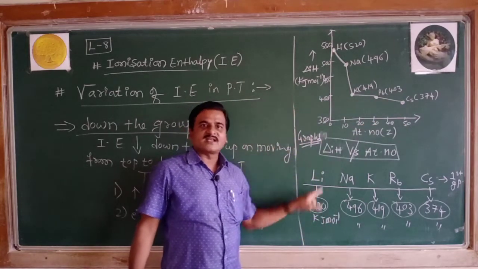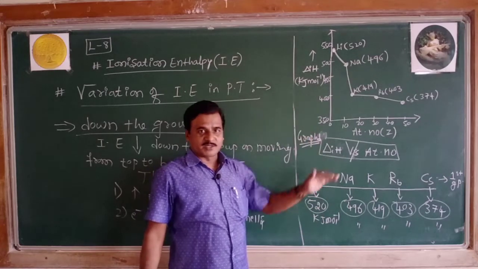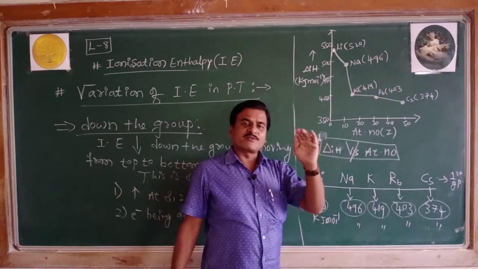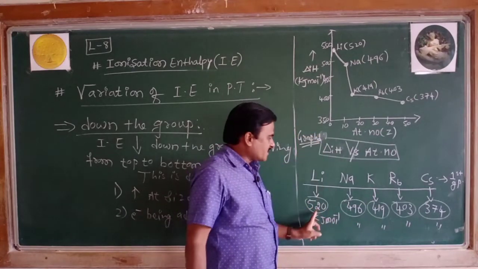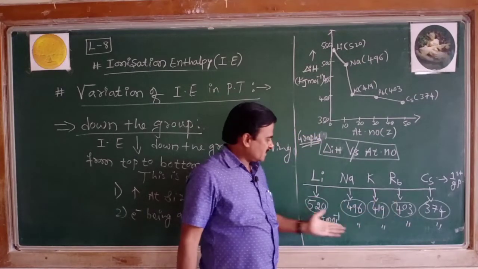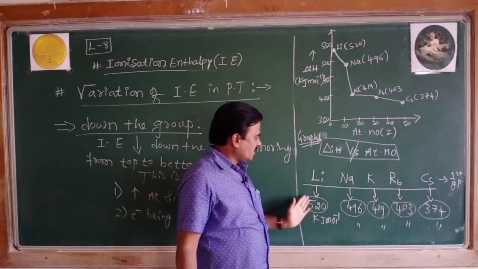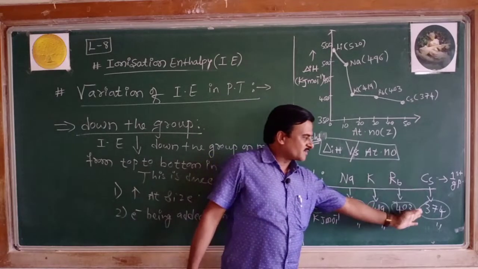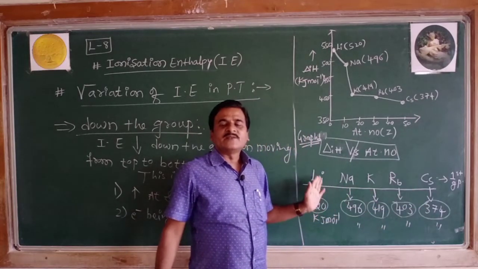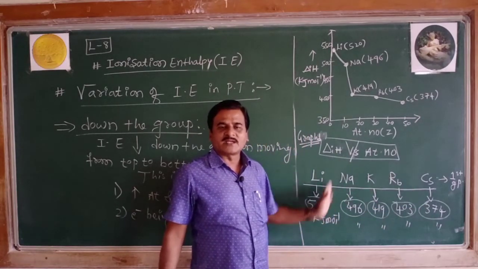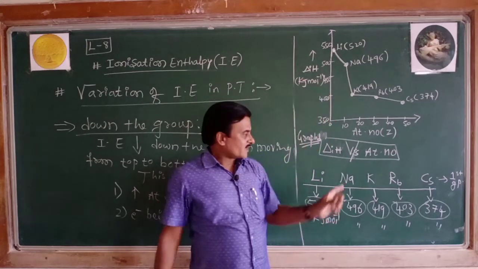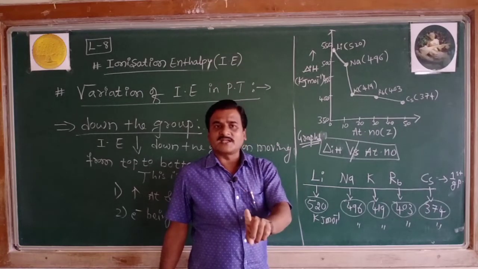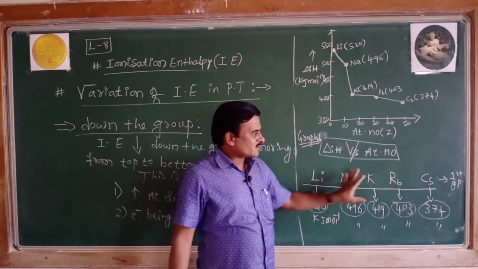in any group of the periodic table from top to bottom, the ionization enthalpy value decreases. So here you have a justification. The ionization enthalpy of lithium is 520 and that of cesium is 374. These are the magnitudes of ionization enthalpy given graphically for the elements of group 1, which are also commonly called alkali metals.